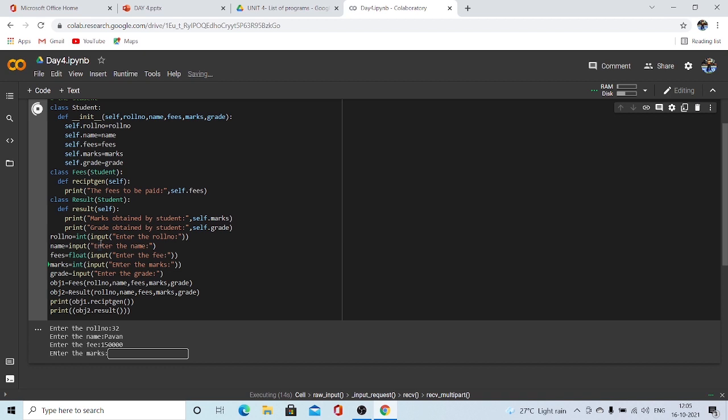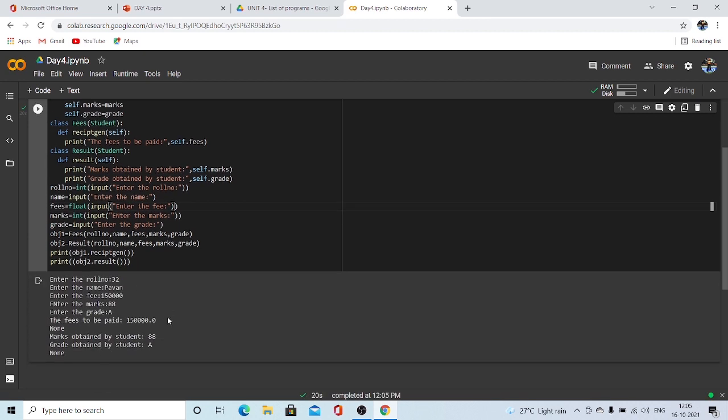The marks he got is 88 out of 100, and the grade is A. So the fees to be paid is 1,50,000. The marks obtained by the student is 88. The grade obtained by the student is A grade.